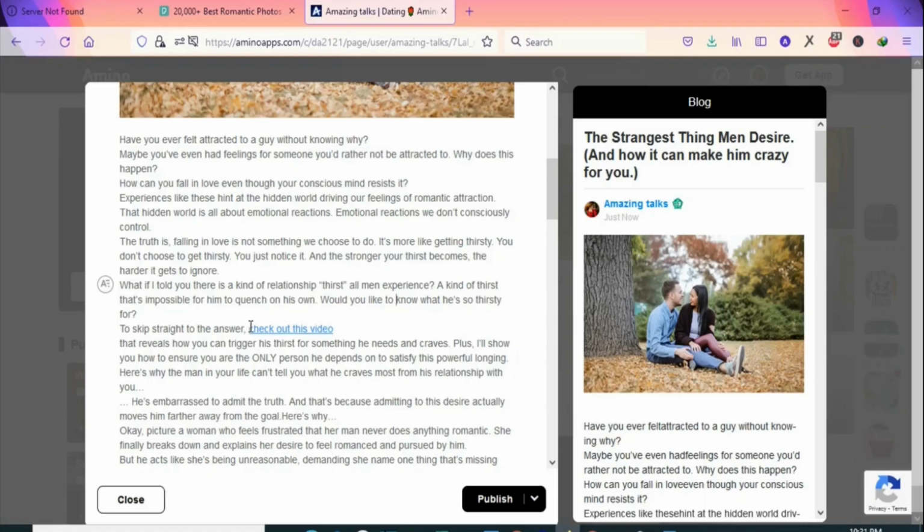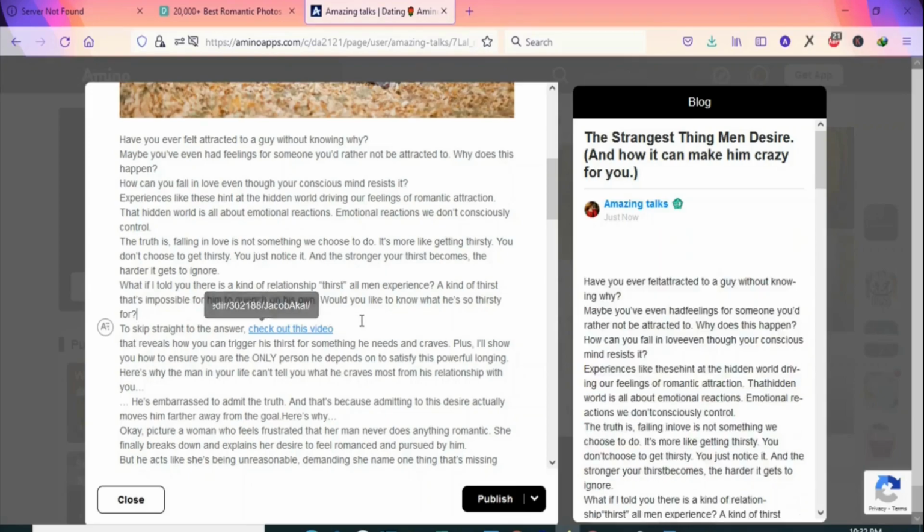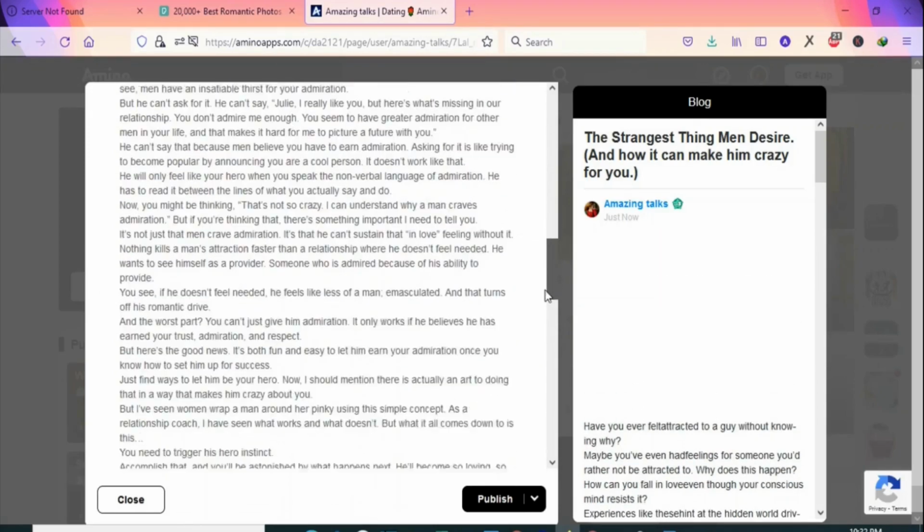So here you can see that this text is already linked to the main product, but that is not our affiliate link. So we are going to edit it and insert our own affiliate link. You can just put your cursor here and then click on edit. Once you click on edit, you are going to delete the main link and then insert your affiliate link here. So once that is done, you are just going to press enter and then continue.